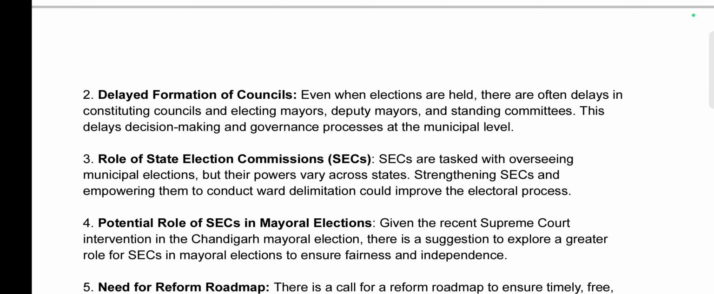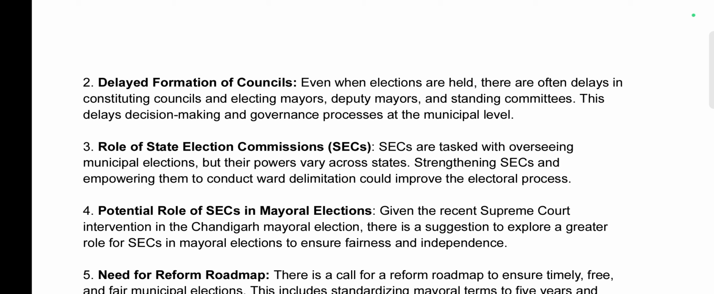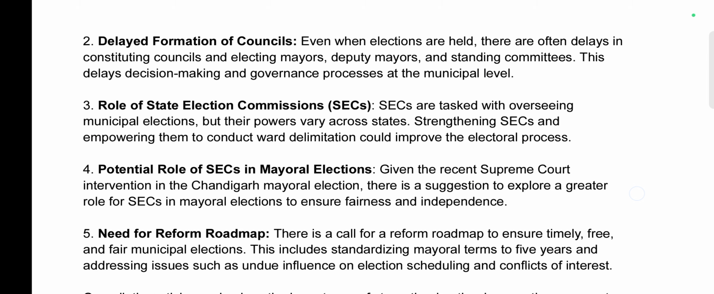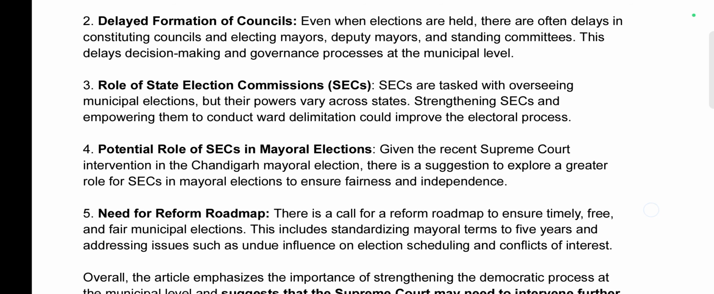Second, delayed formation of the council. Even when the elections are held, there is a delay in formation of councils, electing the mayors, deputy mayors, and standing committees, which obviously hinders the decision making and governance process. Third, the role of state election commissions. SECs are tasked with overseeing municipal elections, but their powers vary across the states, so there should be parity.